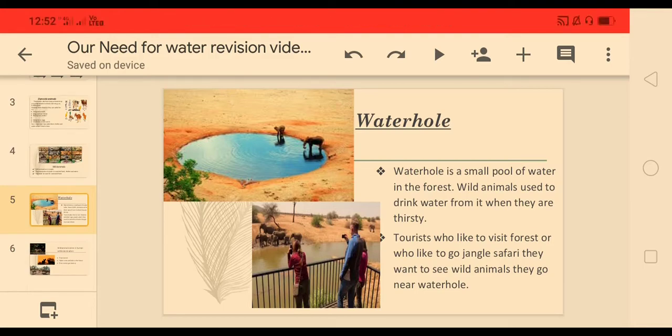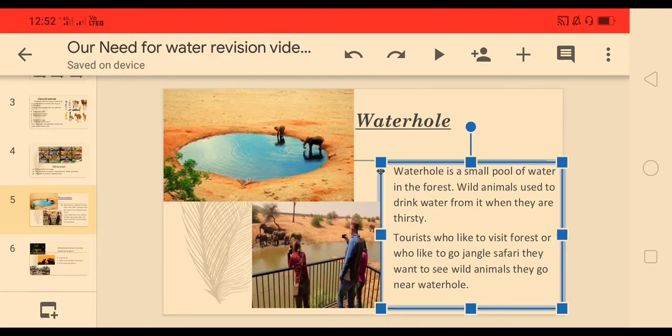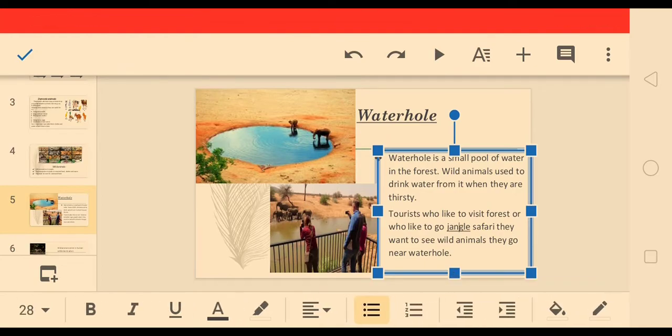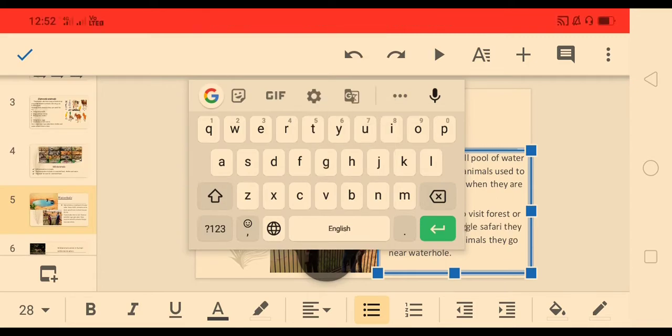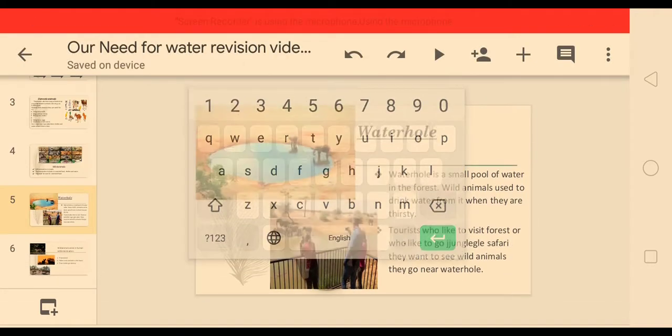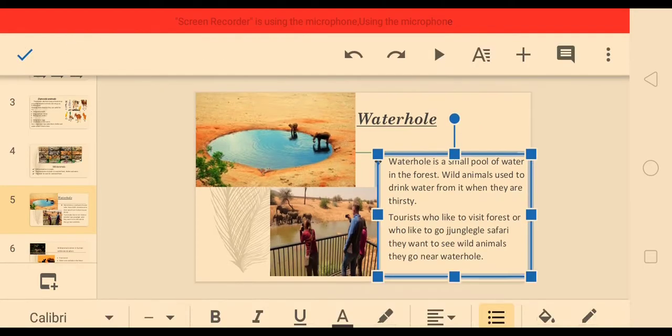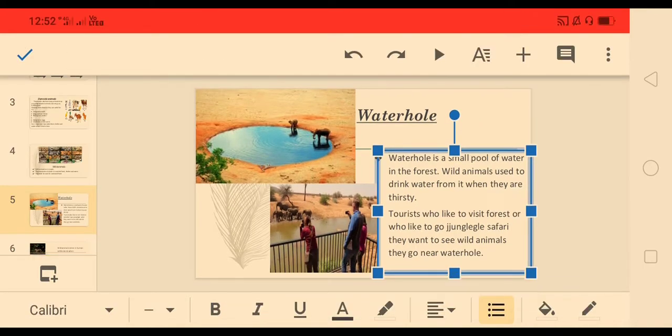Okay. Now see, tourists who like to visit the forest or who like to go on a jungle safari, they want to see wild animals. They go near the water hole. See, many people like to go for a trip or jungle safari, to visit different kinds of forest.